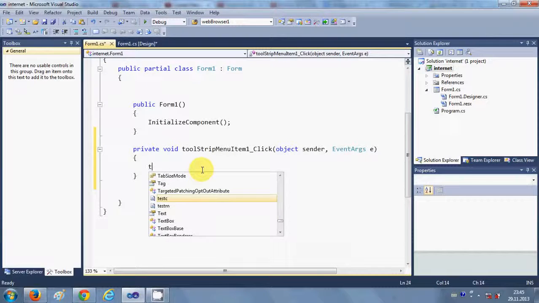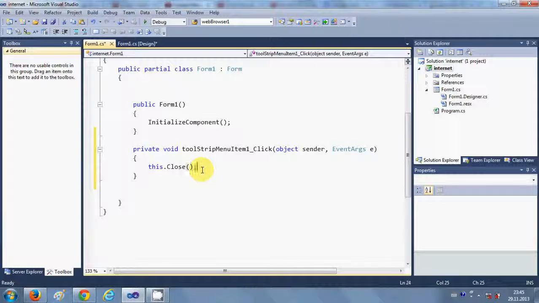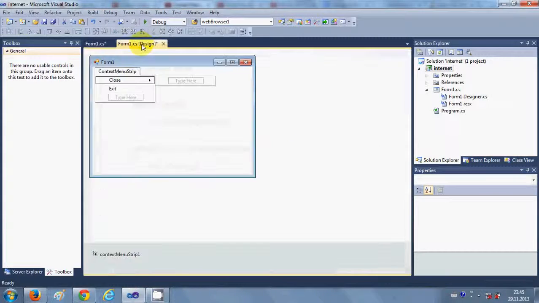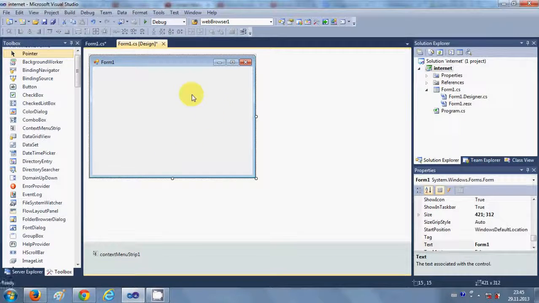For example, I write this.Close. So this will close my form. This is the first, and in the exit you can write this.Application.Exit. And once you are done with that, just select your form. When you select your form, you can see this context menu strip has disappeared.